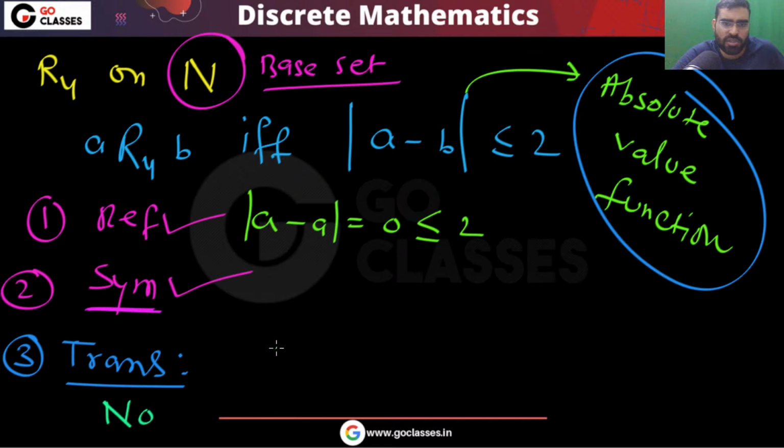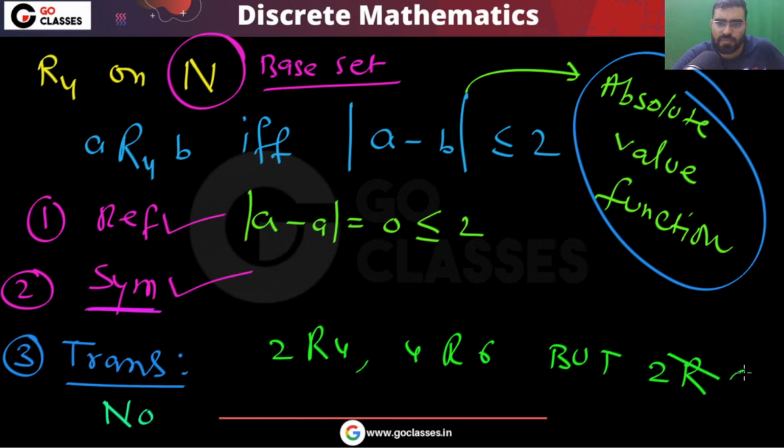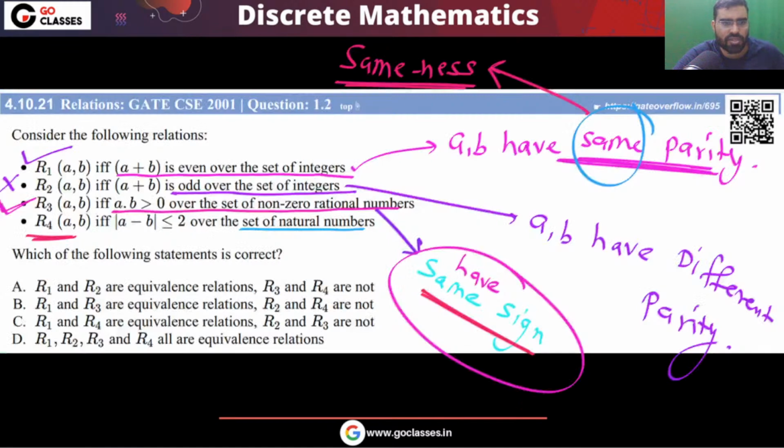For example, 2 is related to 4, 4 is related to 6, but 2 is not related to 6. Yes or no? So this relation is not transitive, so this is not an equivalence relation. The answer will be R1 and R3 are equivalence relations. The answer will be option B. The question is asking for the correct statement, so the answer is going to be option B.